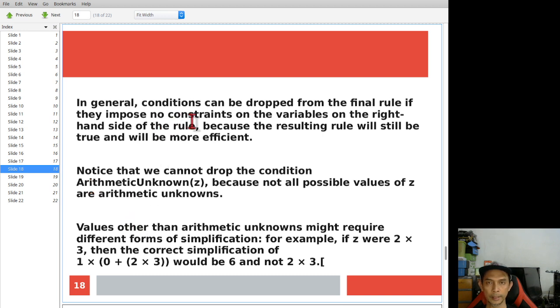So in summary, this is the general condition. So you can drop the condition if the final rule does not impose constraint to the variable on the right side.